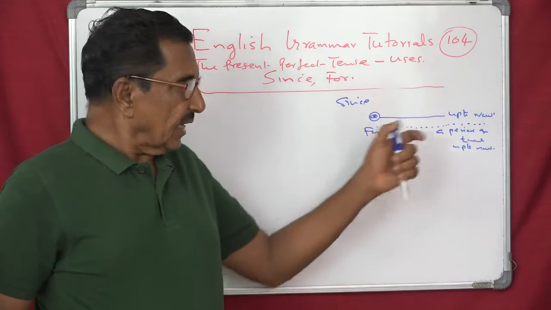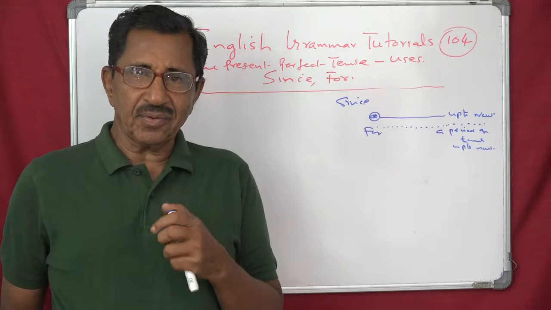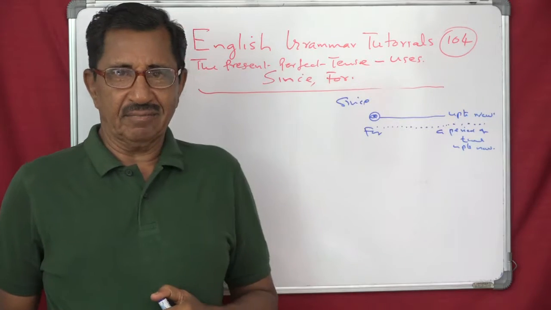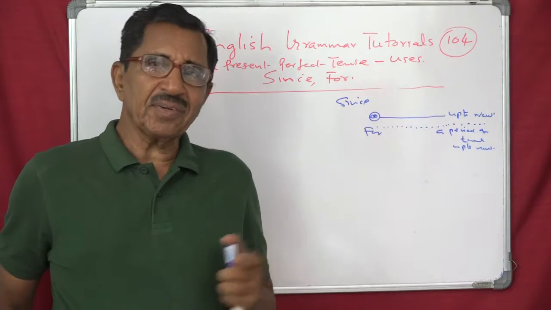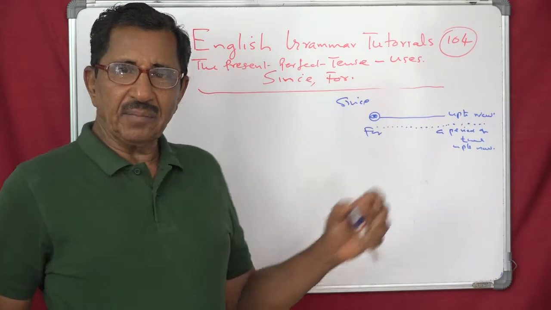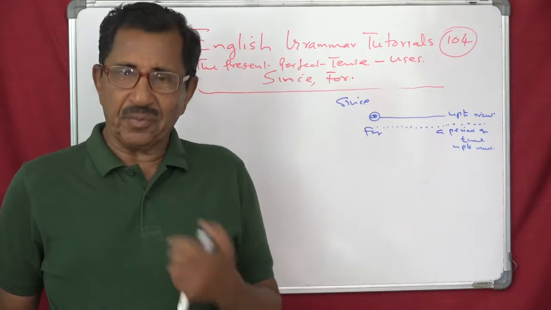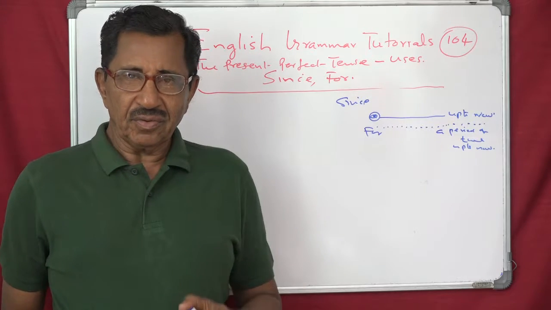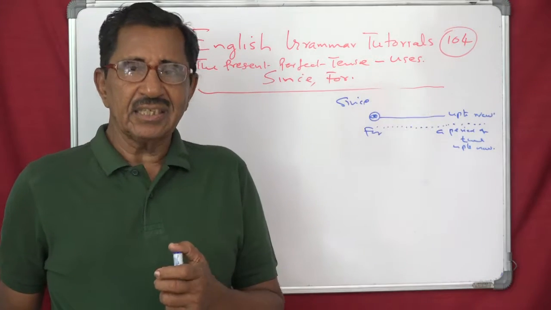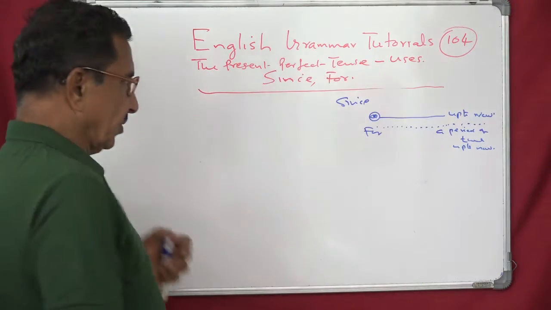See that? Here again I told you, in the present perfect tense, we are concerned about the finishing point, not the starting point. The starting point is unimportant. It can be a definite point of time, or it may not be. But the importance, the stress, is on the finishing point. We'll have some more examples, then you will know this.